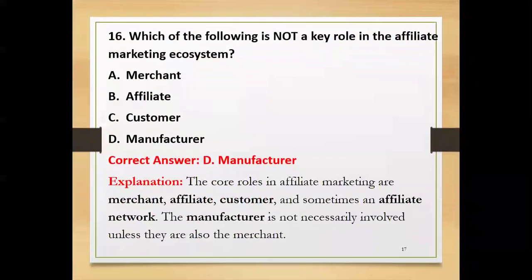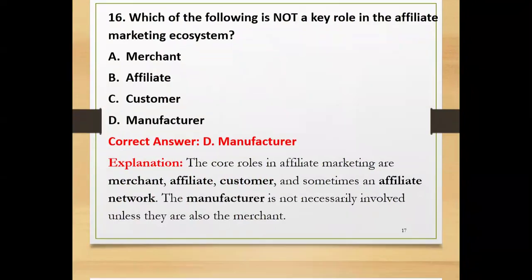The next one, which of the following is not a key role in the affiliate marketing ecosystem? Merchant, affiliate, customer, manufacturer. See here, the one who is not playing a key role is the manufacturer. The core roles in affiliate marketing are merchant, affiliate, customer, and sometimes an affiliate network as well. But the manufacturer is not necessarily involved unless they're also the merchant.